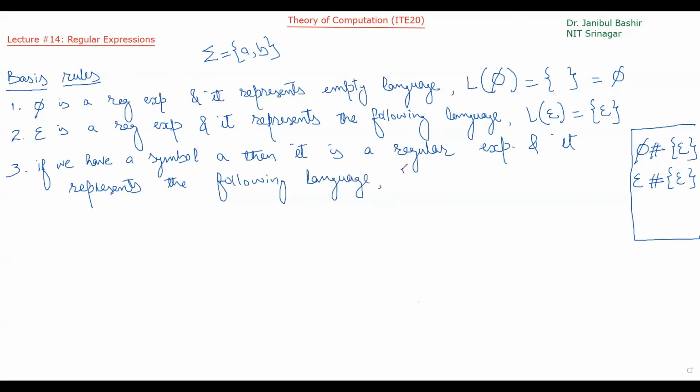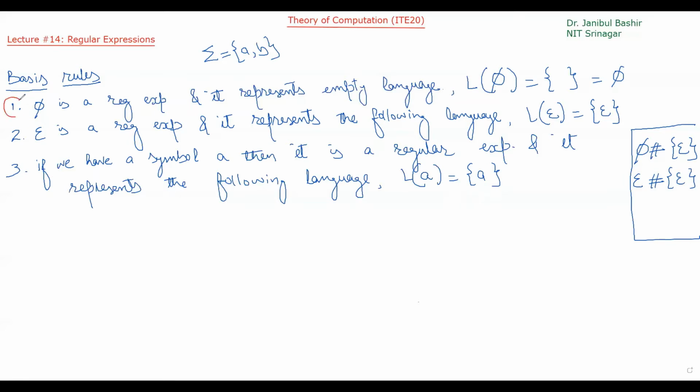So the language represented by this alphabet symbol A is this. It represents a language that contains how many strings? One string. And what is that string? A itself.